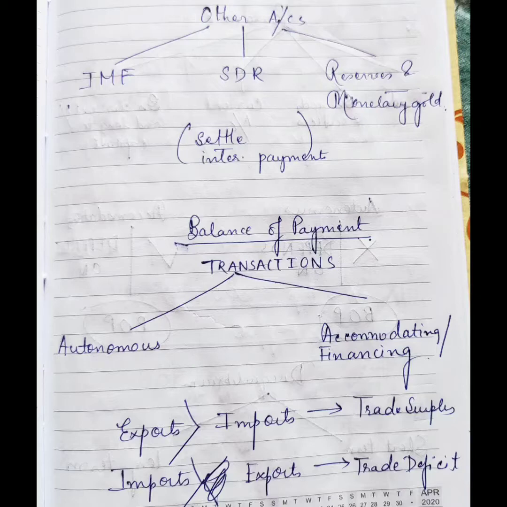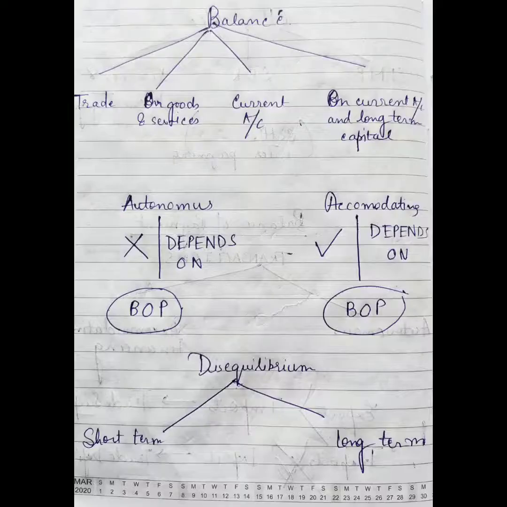Now we will study what are the two types of transactions that come in balance of payments. Two are autonomous transactions and accommodating or financing transactions. When exports are more than the imports, there is trade surplus. When imports are more than the exports, there is trade deficit. Now, this balance of payments consists of balances which have been further subdivided into trade balance, balance on goods and services, current account balance, and balance on current account and long-term capital.